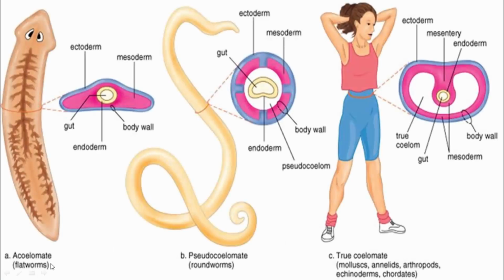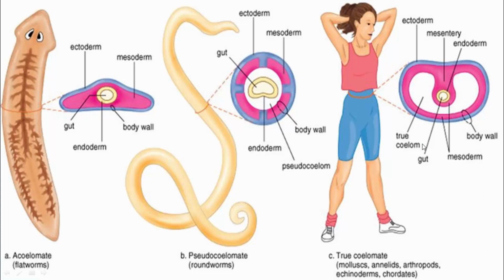Here, acoelomates means the body doesn't have any coelom, any body cavity. Such animals are called acoelomates, which we call flatworms. While in a body having a true coelom, if we cut it, we can find that all the organs are located in the cavity, and that cavity is called the coelom.